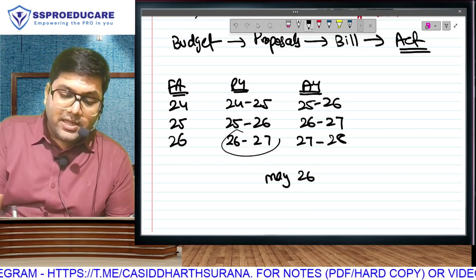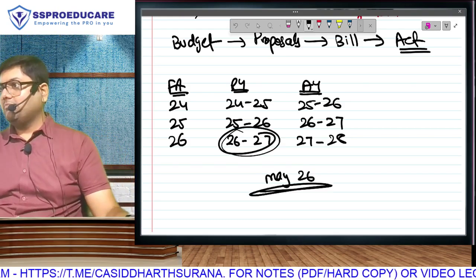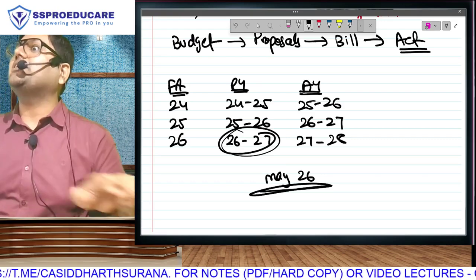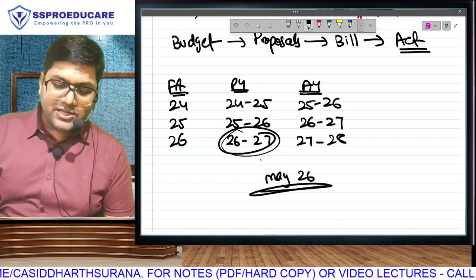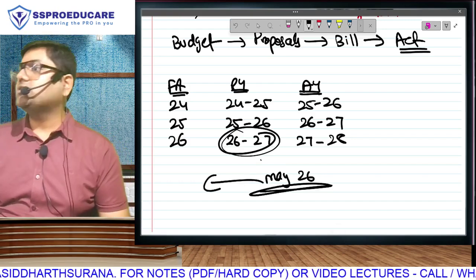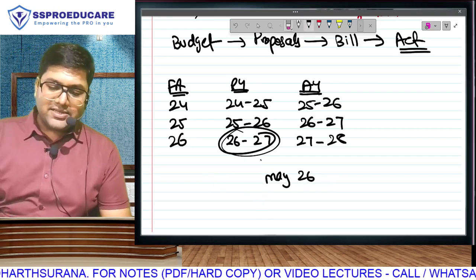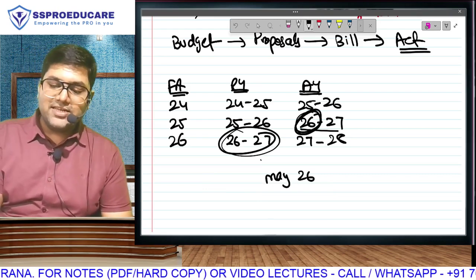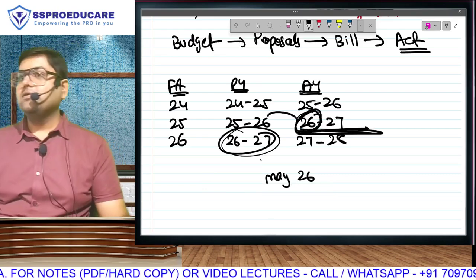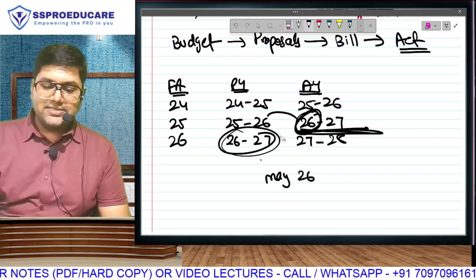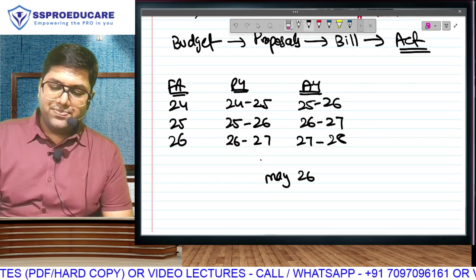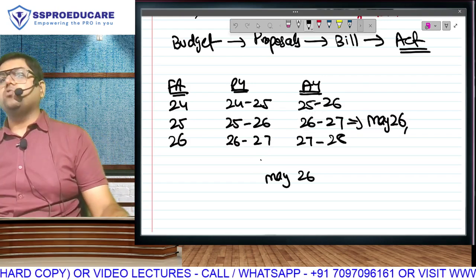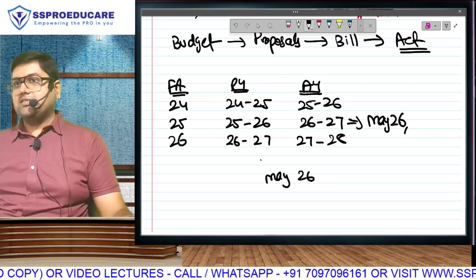26-27 is going on. In an ongoing year, you can't calculate income. So the year in which you are giving your exam has to become your assessment year, and you will calculate for the year which just got over. In May 26, you are sitting somewhere over here. So you cannot calculate this year's income, but you can calculate last year's income. And ladies and gentlemen, this simply means that the Finance Act of 2025 will apply for your exam in May 26.